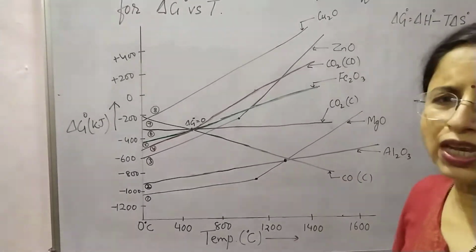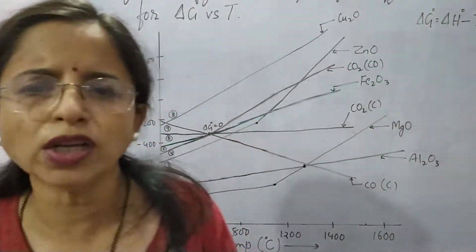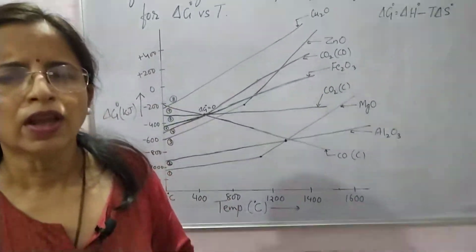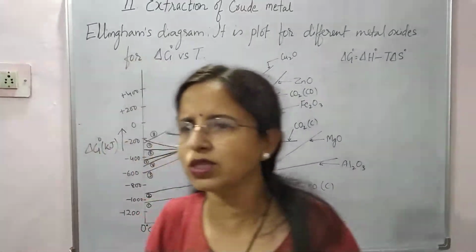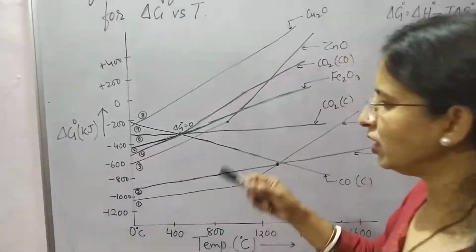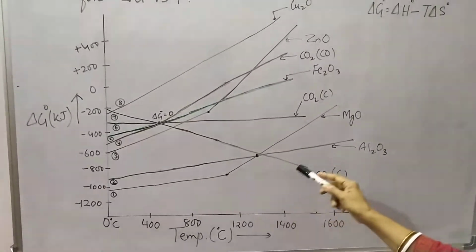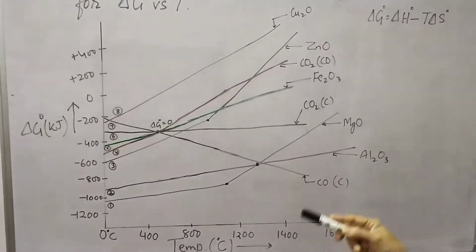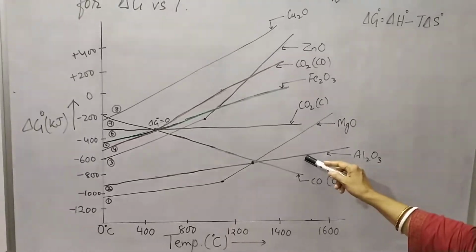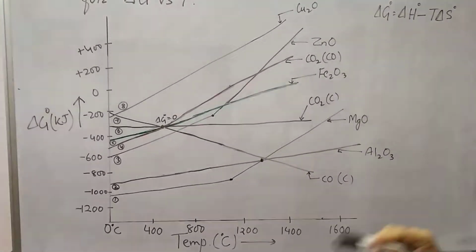Now let us see how this Ellingham's diagram is used for the choice of reducing agent. How is the Ellingham's diagram helpful for the choice of reducing agent? In the Ellingham's diagram, the oxide whose plot is above can be reduced by the element whose plot is below.